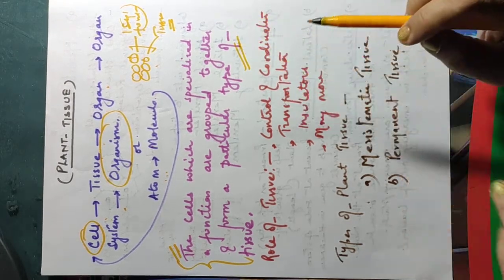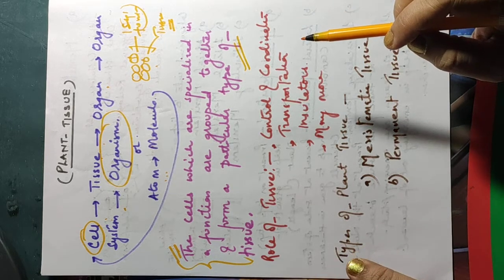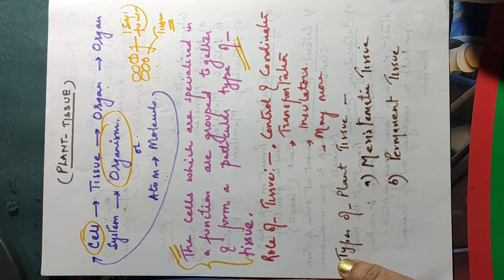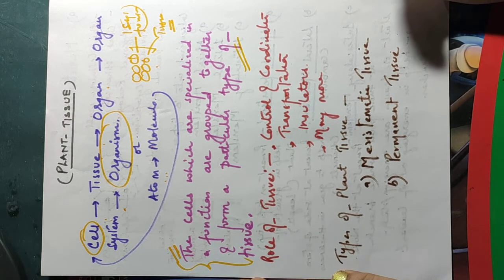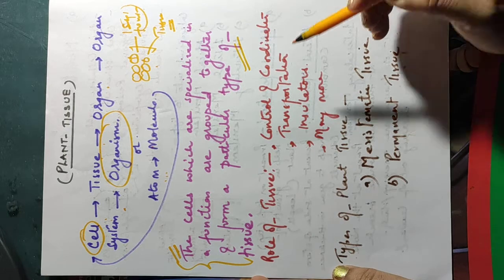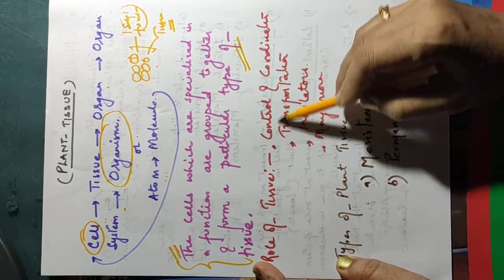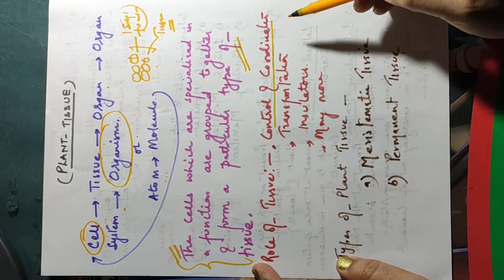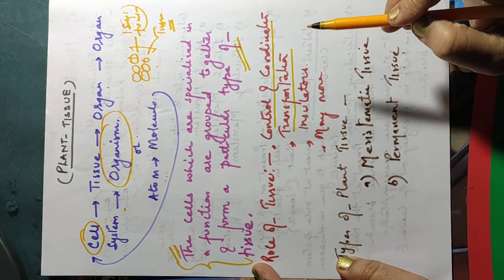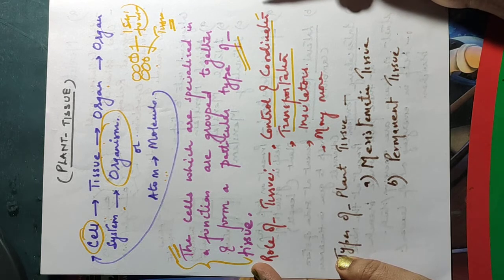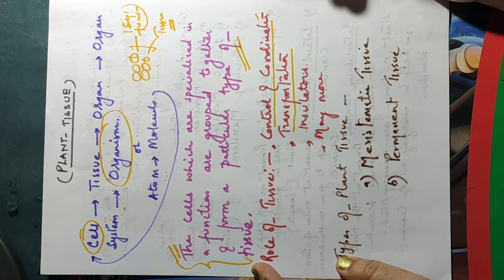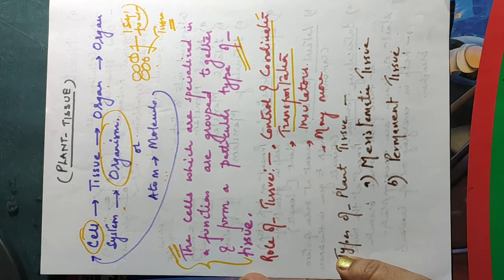Now, what is the role of tissue? क्या करते हैं हमारी बॉडी में? जैसे हमारी बॉडी में टिश्यूज होते हैं, the same way tissues are also present in plants, so they have their specific role. So what are their roles? Like first is control and coordination, right? Transportation में help करता है. ठीक, control and coordination. So many hormones are secreted. We will study later about auxins, cytokinin, gibberellin, and so many hormones which perform different functions in plants.